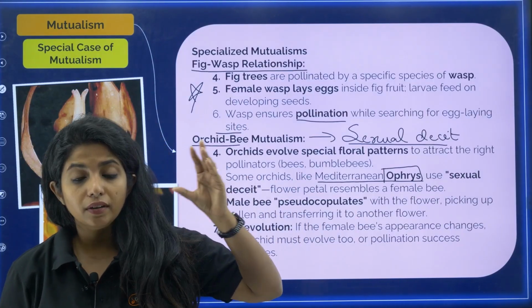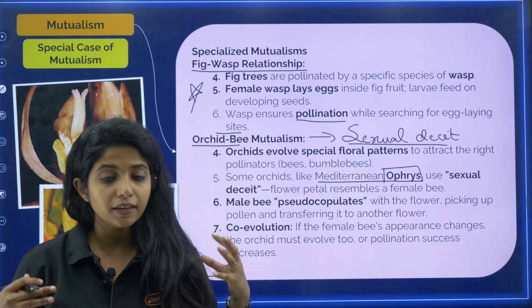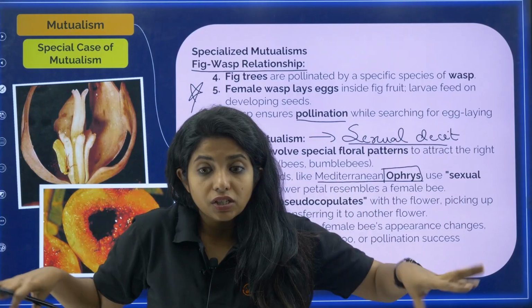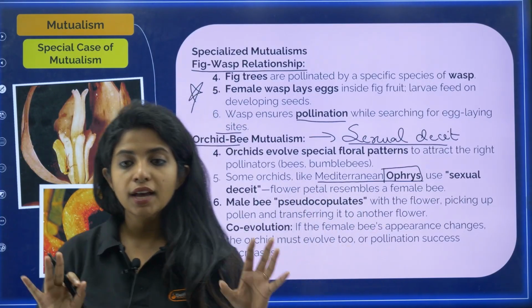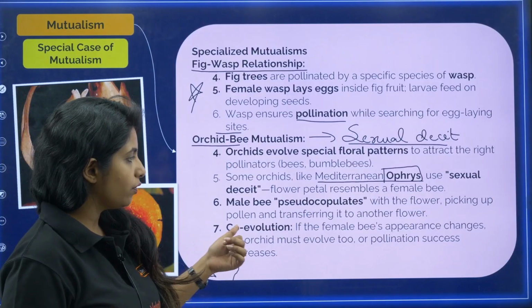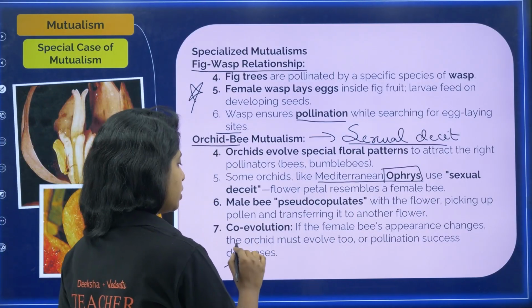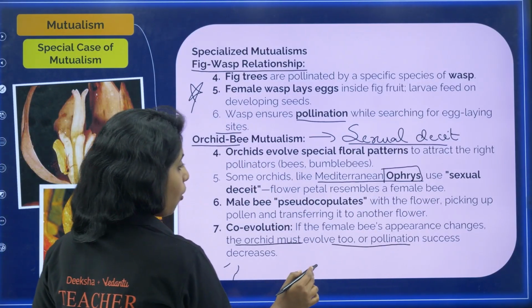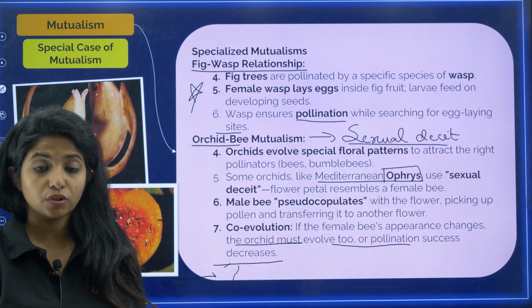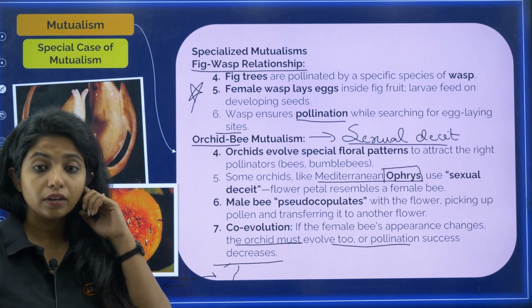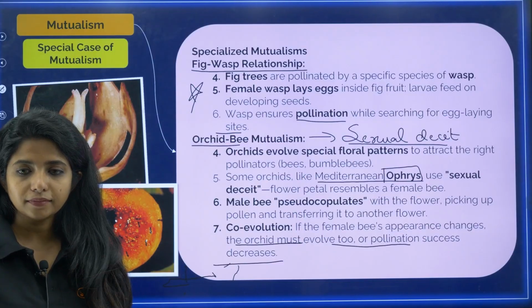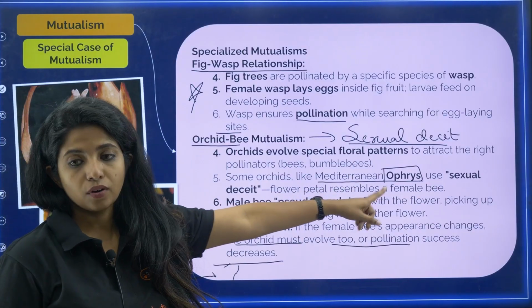Now what will happen? They will come and try to pseudocopulate, but while the bee does so, it dusts down all the pollen grains on its body. In that way, pollination is definitely going to happen. Now, co-evolution is that if the female bee's appearance changes, the orchid must evolve, or the pollination success rate will decrease. That is for sure. So co-evolution is really important over here. Got it? Please remember the name Ophrys.